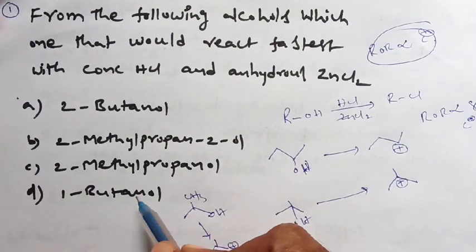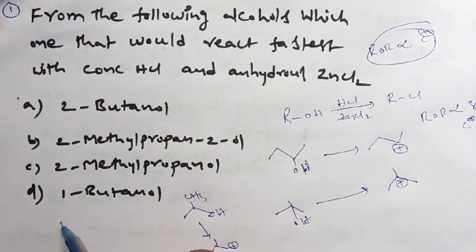If you observe the fourth option, 1-butanol, this is the structure: 1, 2, 3, 4, with OH here. If you remove this OH minus, you will get a primary carbocation, with a positive charge on the carbon.